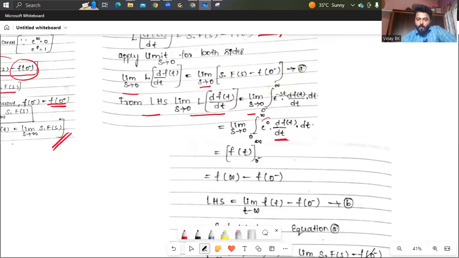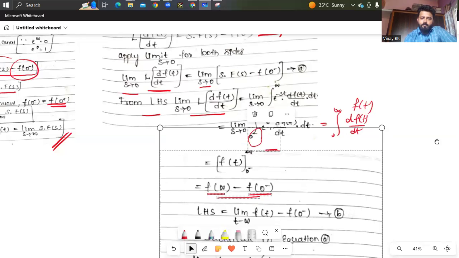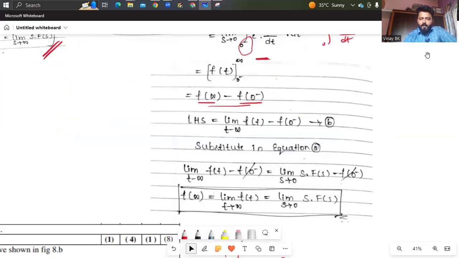So you're writing f of t with the limits infinite to 0, f of infinite minus f of 0 minus. So you're substituting into the equation A again, on the left hand side you're substituting f of infinite minus f of 0. Therefore, after substituting, you'll get the final answer.